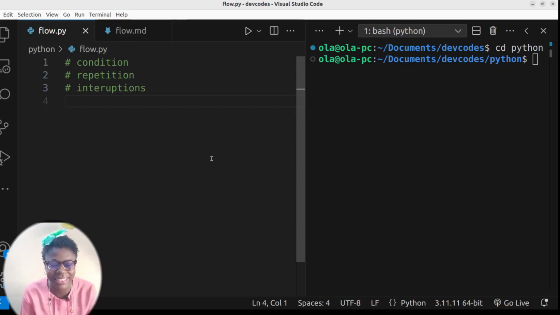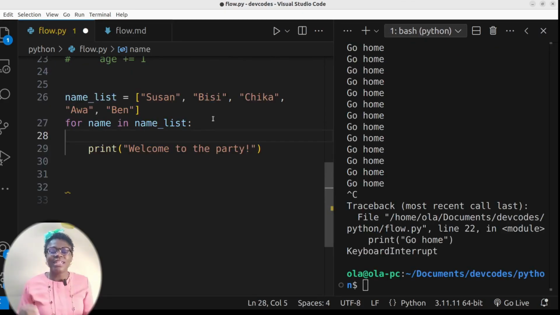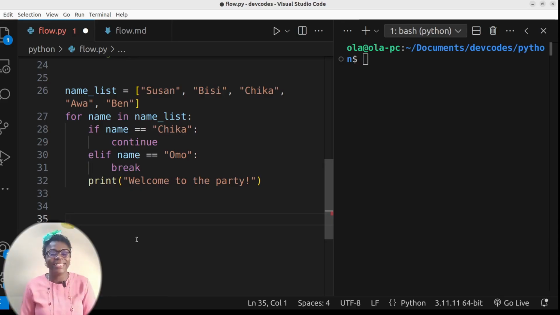Let me show you what I mean. I have a name list: Susan, Bisi, Chika, Awa, and Ben. And I want to say, for every name in the name list, welcome to the party. But I want to add some conditions. I want to make the for loop spicy, like add another life to the for loop. So now we want to talk about people that interrupt our party. I have my name list. I have, for every name in the name list, there are conditions. If name equal Chika, continue, an interruption. Elif name equal to Omo, break. Then I have a print, welcome to the party.